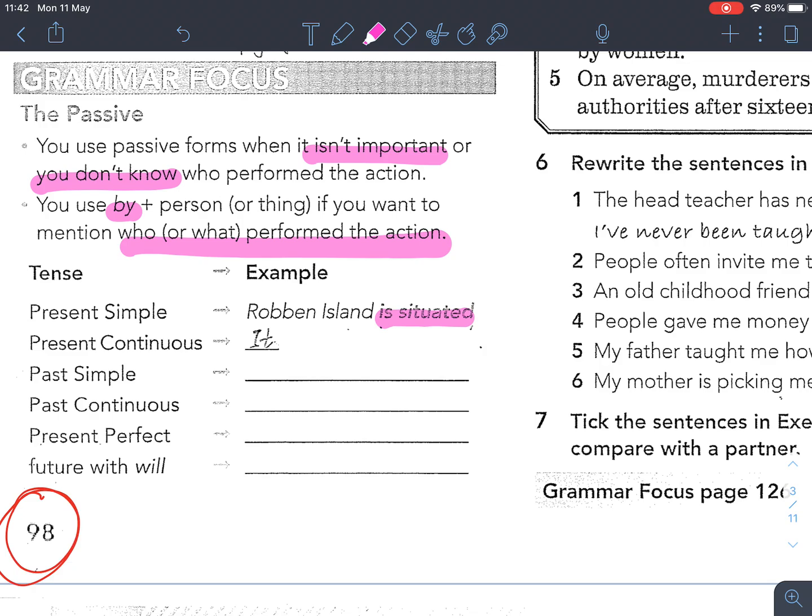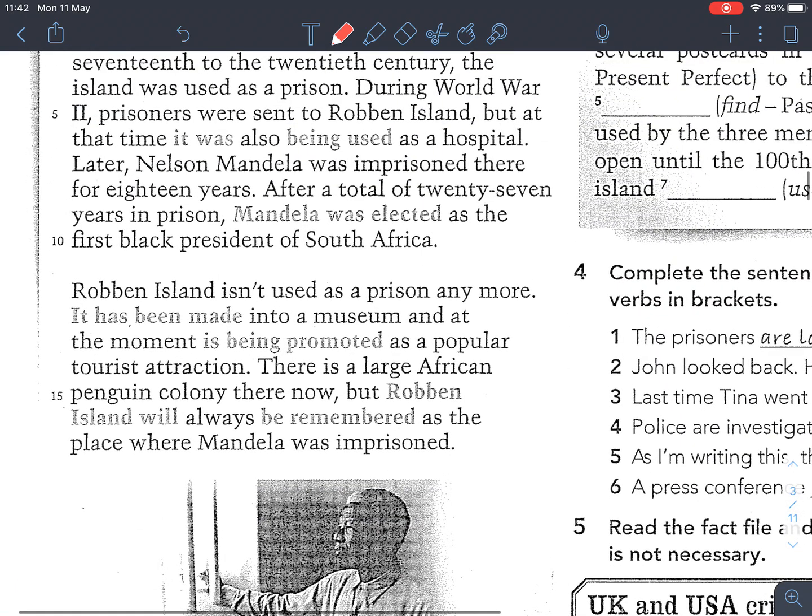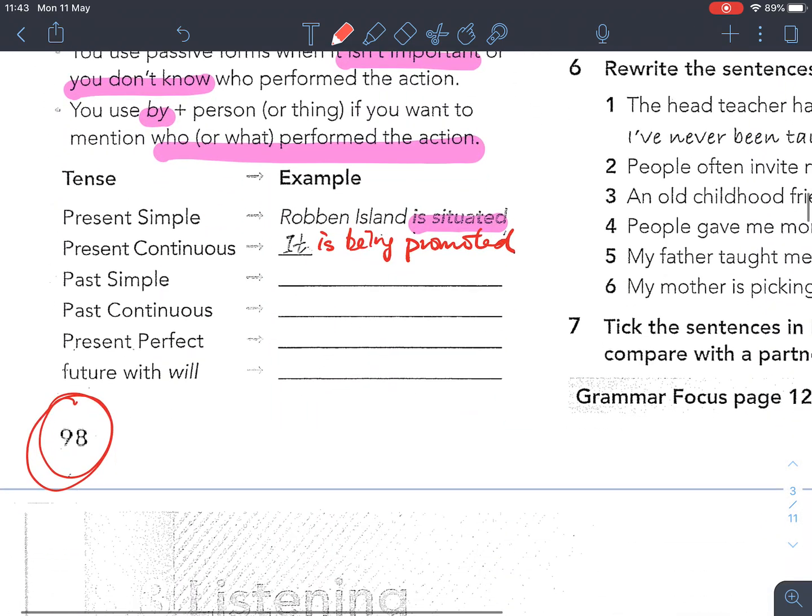Here, it should be it is being promoted as a popular tourist attraction. It should be present continuous. So it is being promoted, right? You can find it here. It's being promoted. Okay, the third one, past simple. So which one should it be? Should be Mandela was elected.